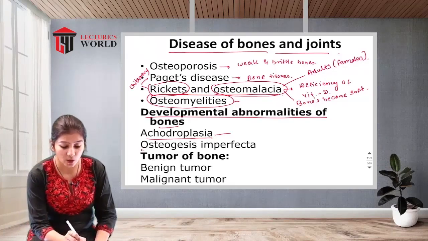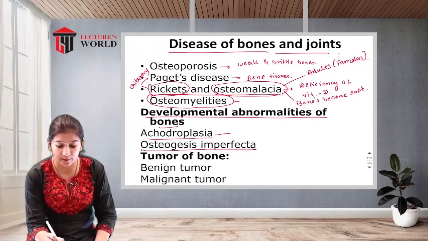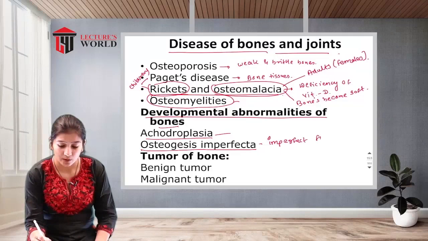Next one is osteogenesis imperfecta. That means imperfect formation of bone.